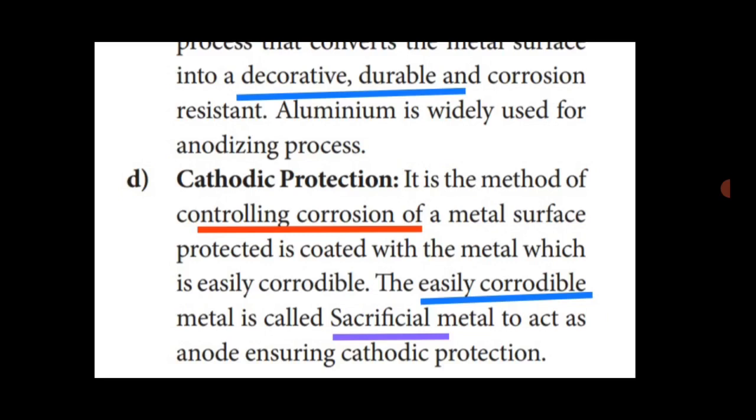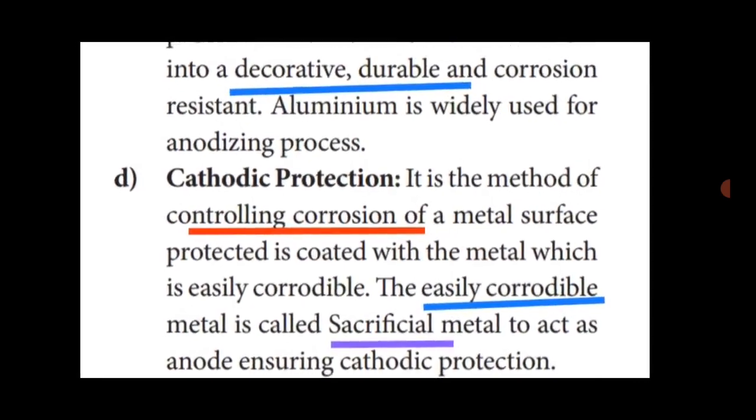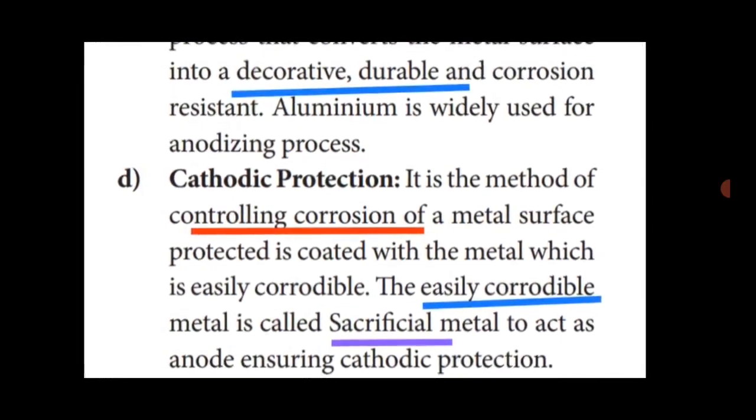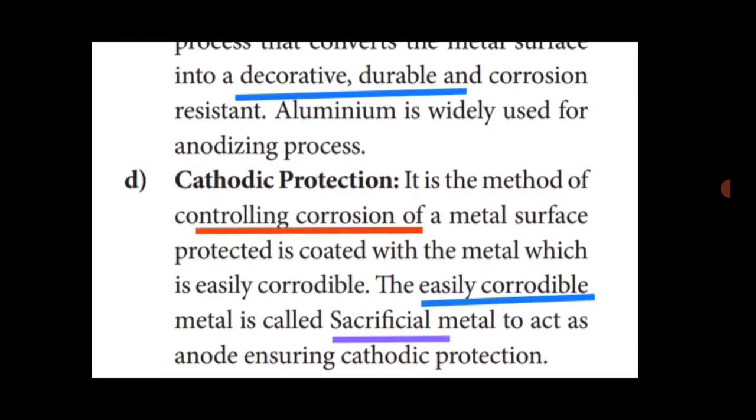This sacrificial metal acts as the anode, ensuring cathodic protection. The sacrificial metal only prevents the corrosion of the main metal, that is nickel. The silver protects the nickel substance. This is an example of cathodic protection. These are the methods of prevention of corrosion.